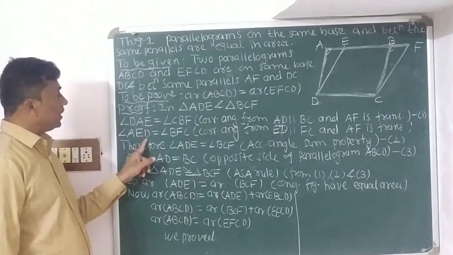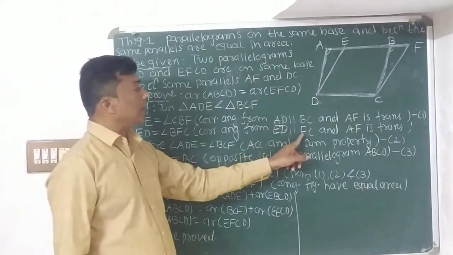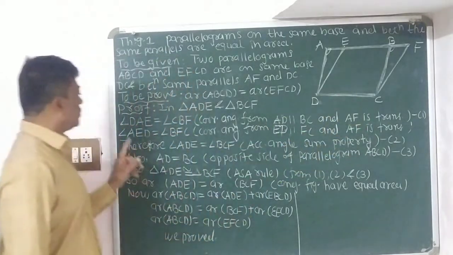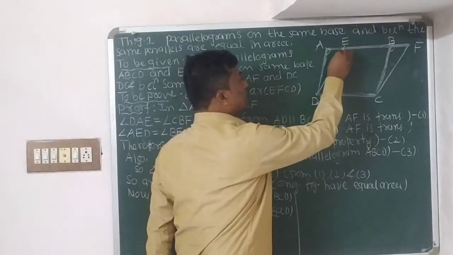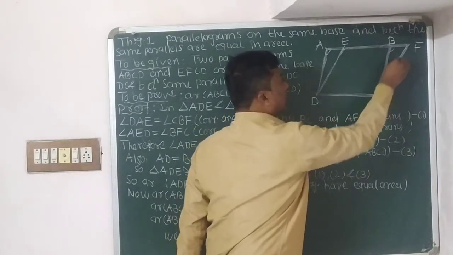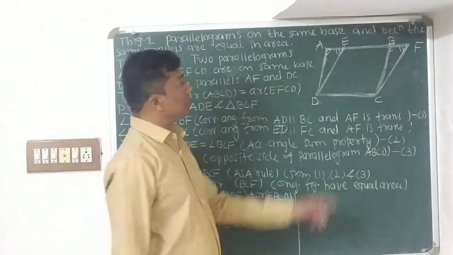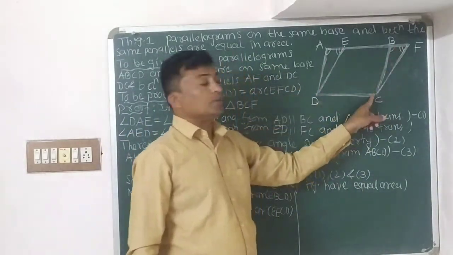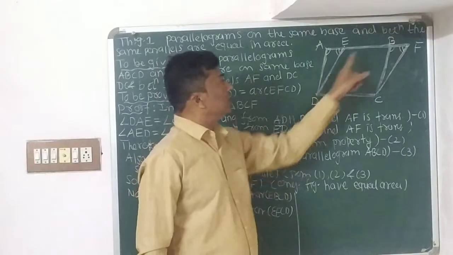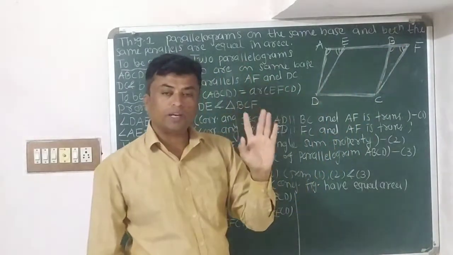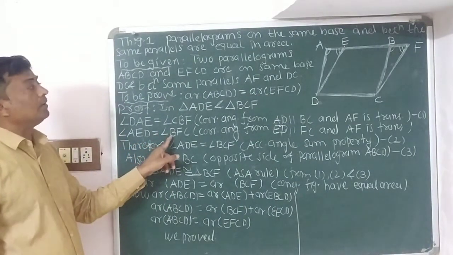Now second, angle AED is equal to angle BFC, corresponding angles from ED parallel to FC, and AF is the transversal. So see children, angle AED is equal to angle BFC. This is the angle AED and this is the angle BFC, they are equal to each other because ED and FC are parallel to each other and AF is their transversal. So angle AED and angle BFC are both corresponding angles and they are equal. So we can write angle AED is equal to angle BFC.